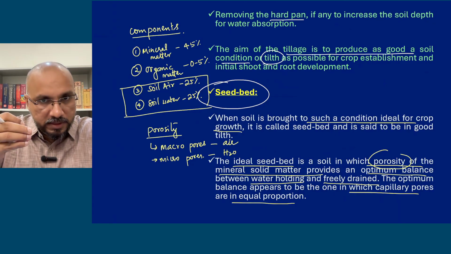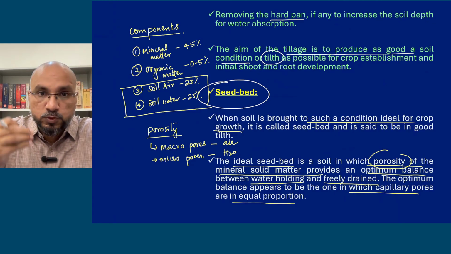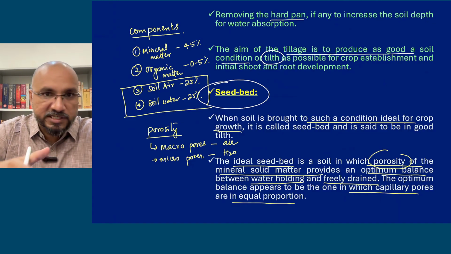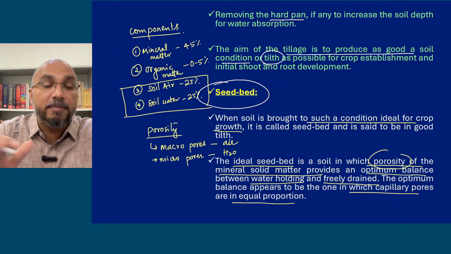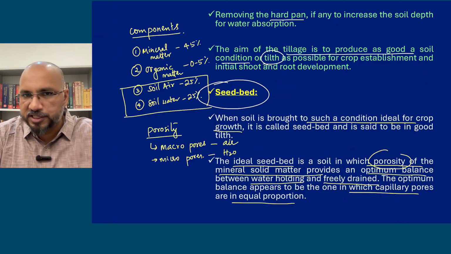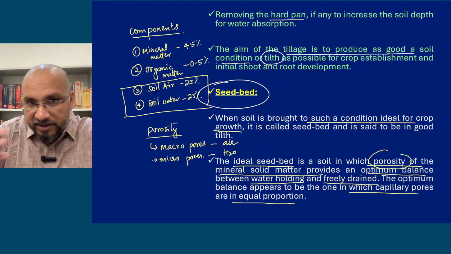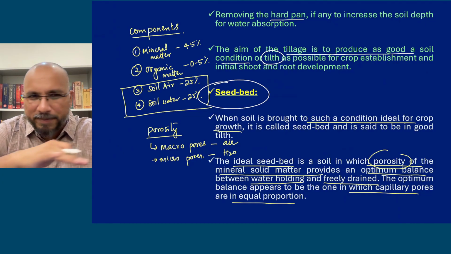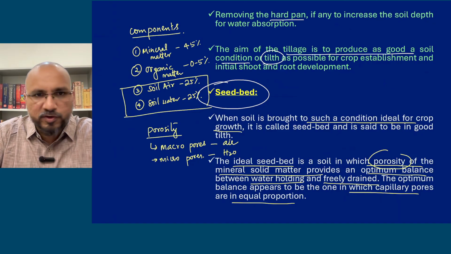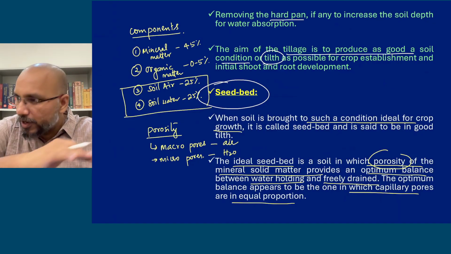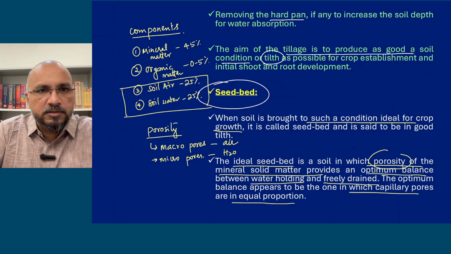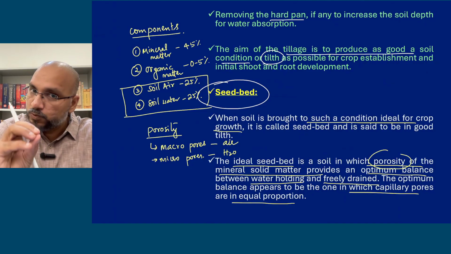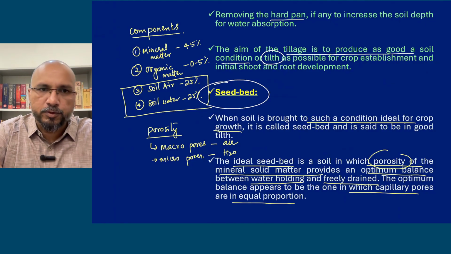So a good or ideal seed bed is one which has balanced porosity. The macropores and micropores are equal, which means both air and water are present. The plant will not be able to survive without either of them. If there is no air and the soil is completely waterlogged, the plant will die. Roots will not be able to perform their function. If the soil is totally dry, with only air, then without moisture there will be wilting and the plant will die. So an ideal seed bed is one which has both macropores and micropores in equal proportion.